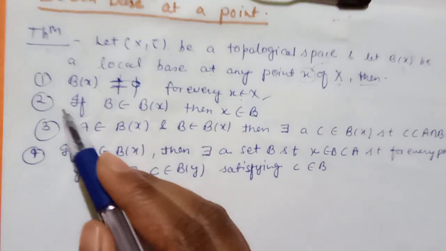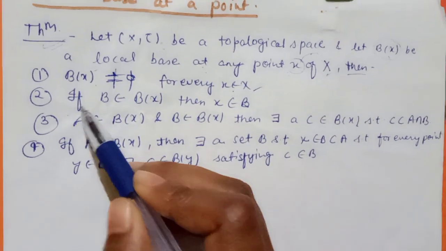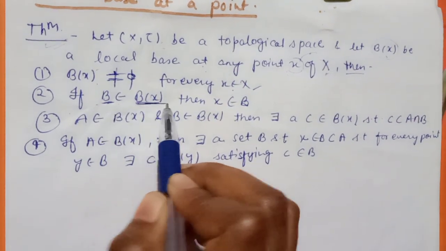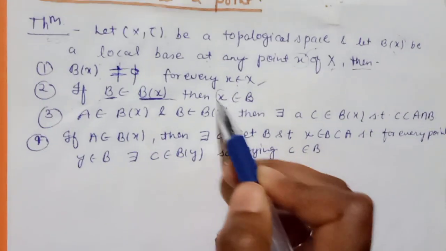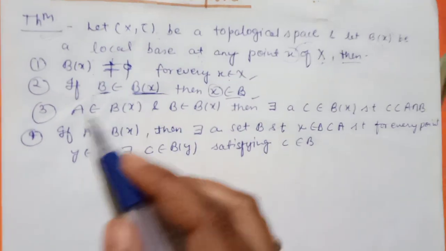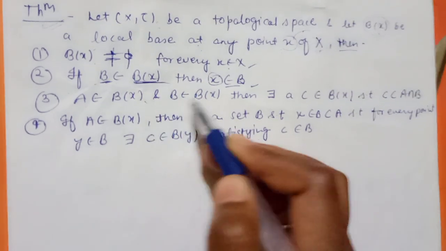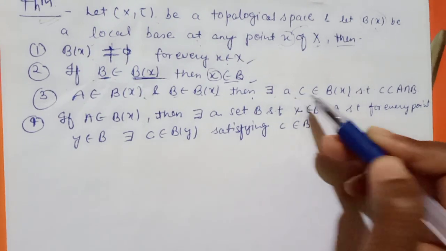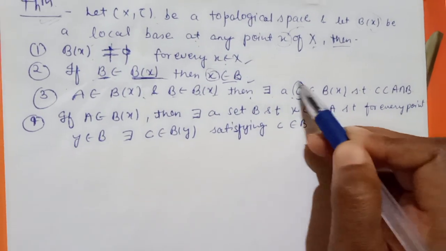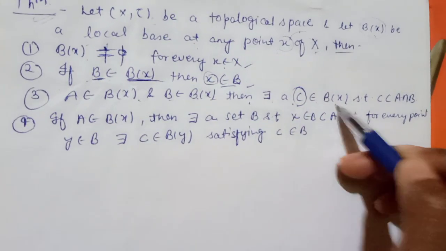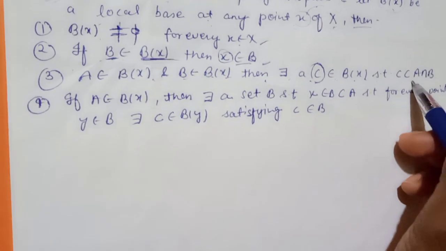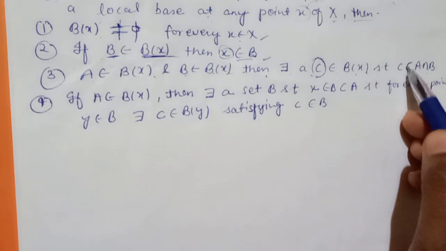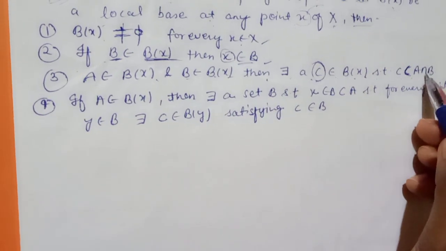The second is if B belongs to the Bx, if B is a set belonging to the local base, then small x also belongs to B. Third is if A belongs to Bx and any B set belongs to the Bx, then there exists a C that belongs to the Bx such that C is a subset of A intersection B. C is the subset of the intersection of A and B.